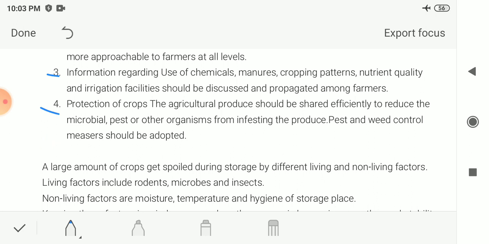Next step is protection of crops. So we have to efficiently save the crops from microbes, pests or microorganisms, that means from rats, and for that we have to adopt some modern methods, or we have to make the farmers aware about this.